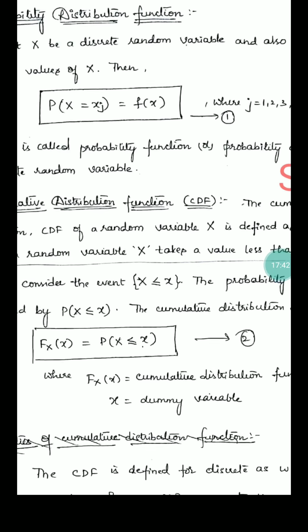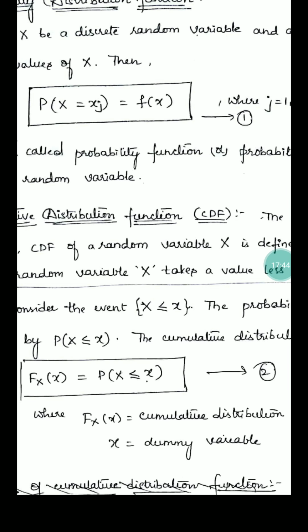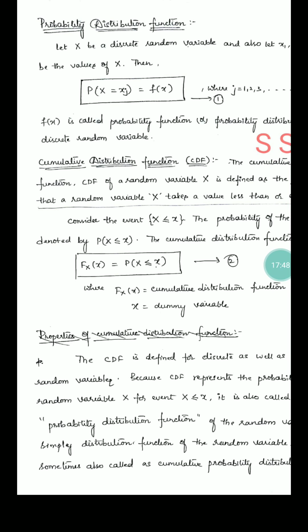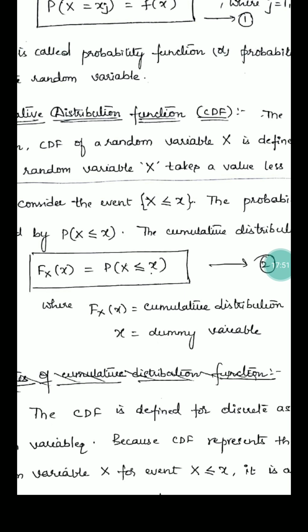Now CDF, the cumulative distribution function. The cumulative distribution function of a random variable capital X is the probability that the random variable capital X takes a value less than or equal to x. Here probability X equal to xj. Coming to the cumulative distribution function, capital Fx of x is equal to probability X less than or equal to x.